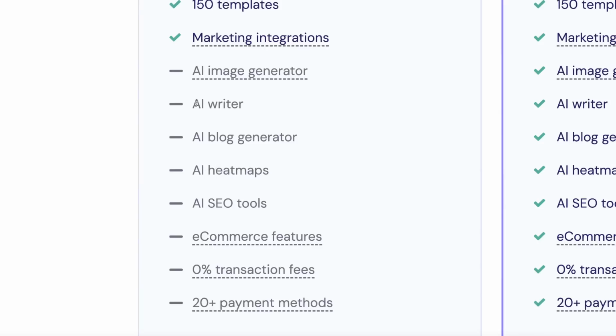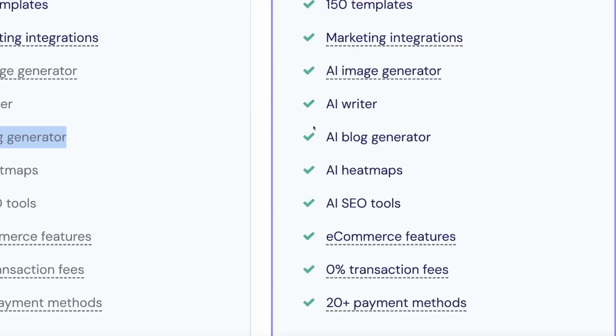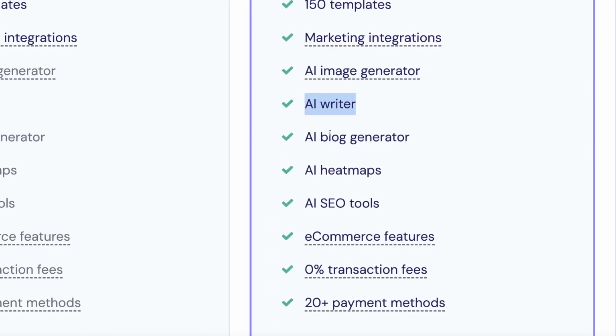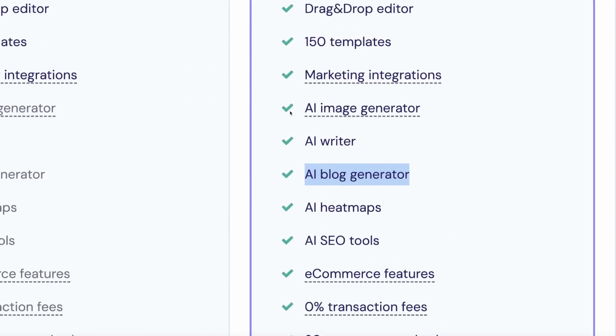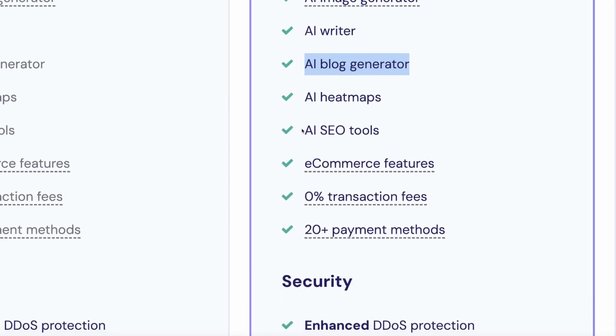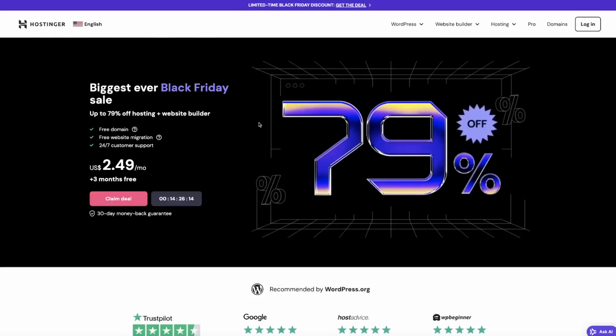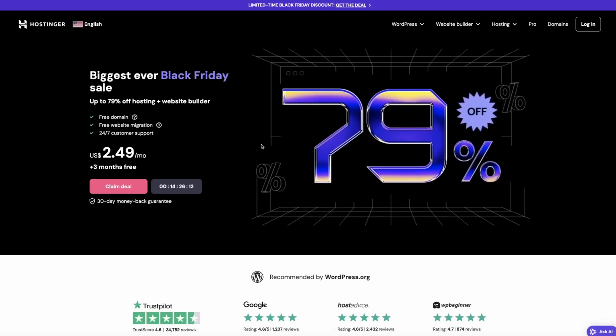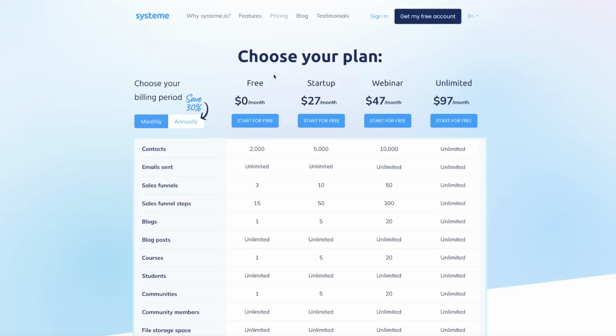If you want the AI writer and the AI blog generator, then that is where you will need this one over here. This one actually has the AI image generator, and it does have the AI SEO tools. So, choose what works best for you. You do not have to use this paid method. You can simply use system.io to get started.